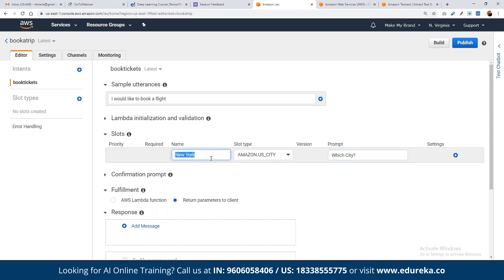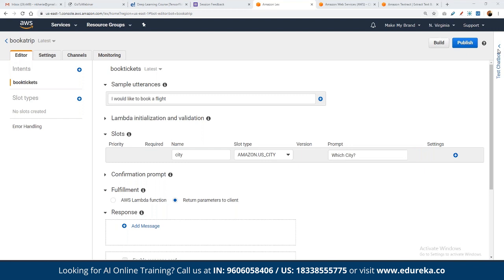So here we are simply defining for city, right? That means we are asking the user for city, and whatever city name they give will be recorded as a part of the column such as city. So here we can define it as city or location. Now whatever response they add will be added as a part of US city, correct?